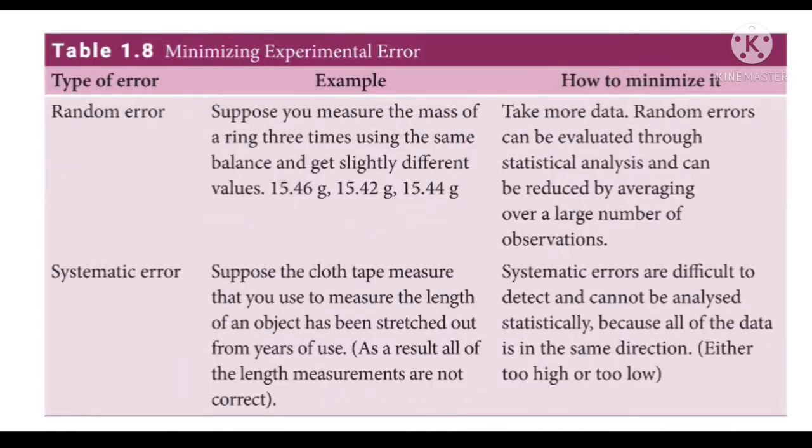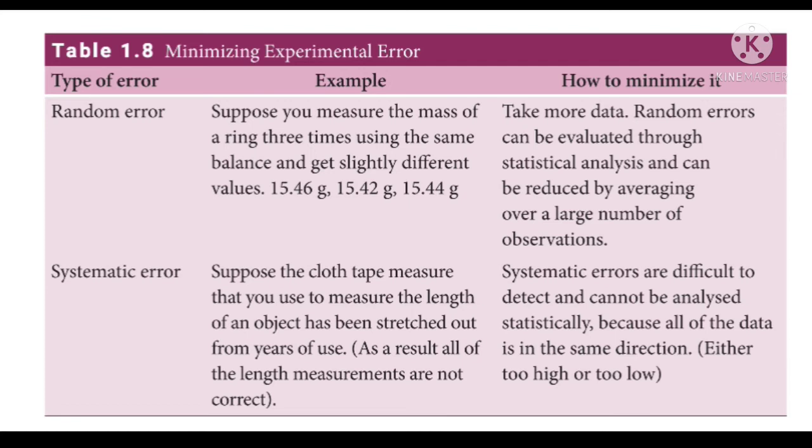Look at this table. In this table, we can understand how we can minimize the experimental error. First is the type of error, then an example is given, and then how we can minimize these errors. First one, random error. An example for random error: suppose we measure the mass of a ring 3 times using the same balance and get slightly different values like 15.46 gram, 15.42 gram and 15.44 gram.